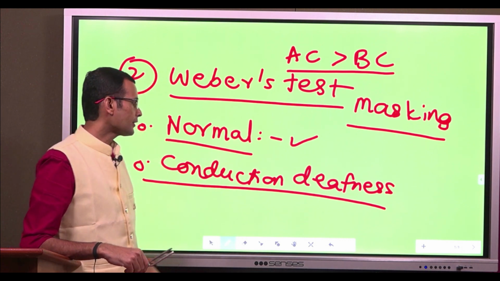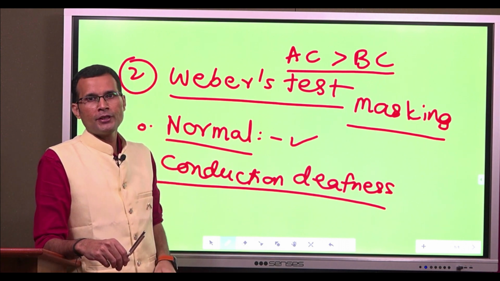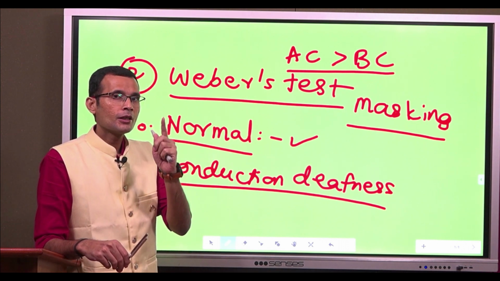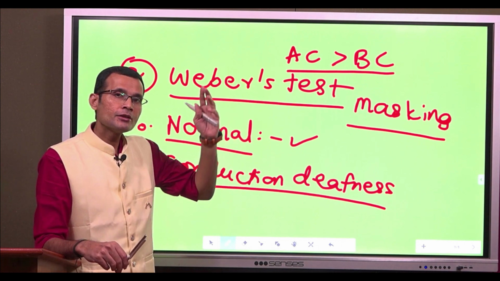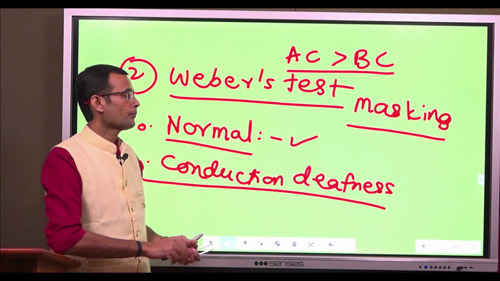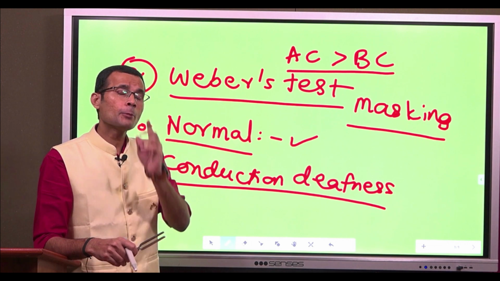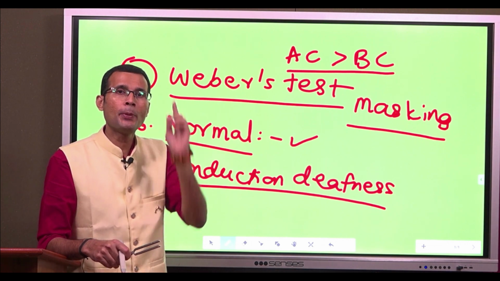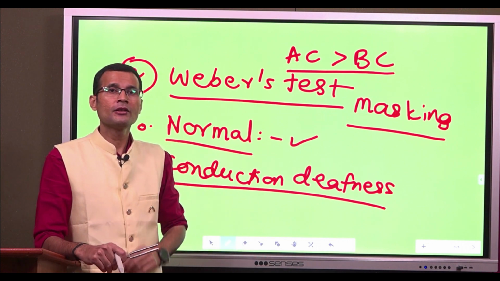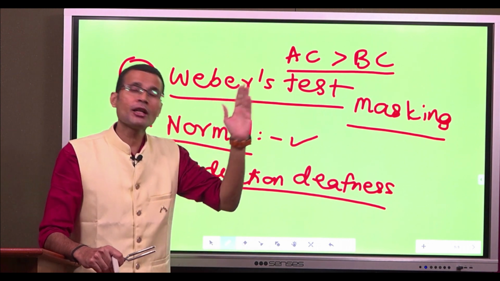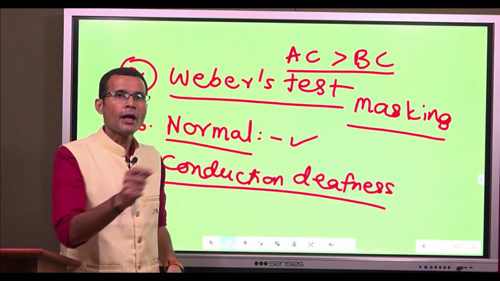Yes, you heard it correct. If there is left-sided conduction deafness, meaning air conduction defect in the external or middle ear, the patient says, I hear better on the left side, better on the diseased side. Sound gets lateralized to the diseased side. Why is that?